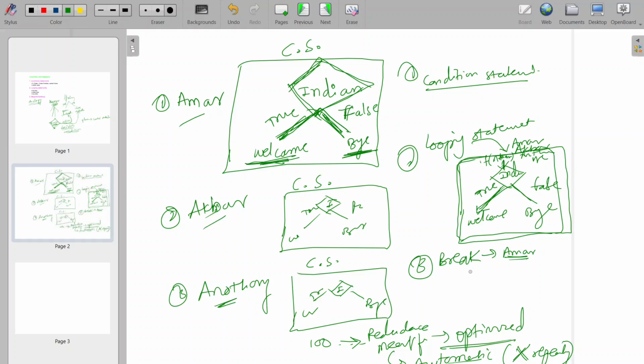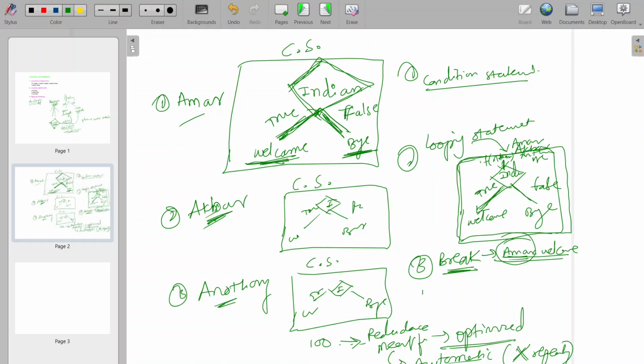So after putting the break after Akbar, what will happen? Amar will come, Amar will execute, and Amar will be welcomed. But for Akbar, it won't check. If I put this break, execution will stop and control will come out of the loop. Then only Amar will be on the screen as welcomed.